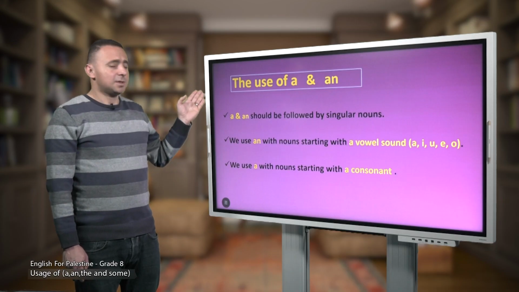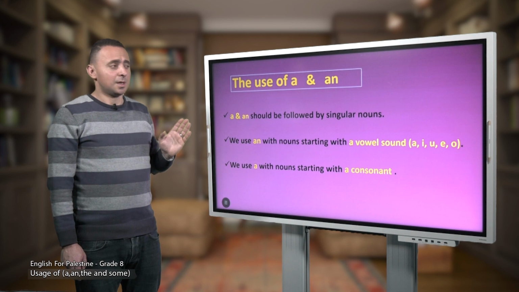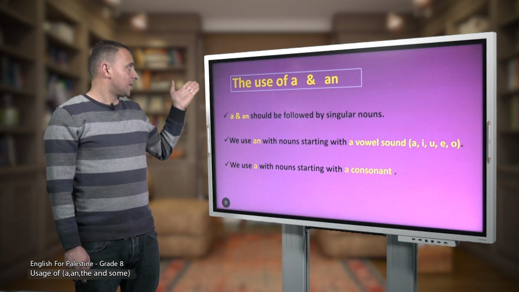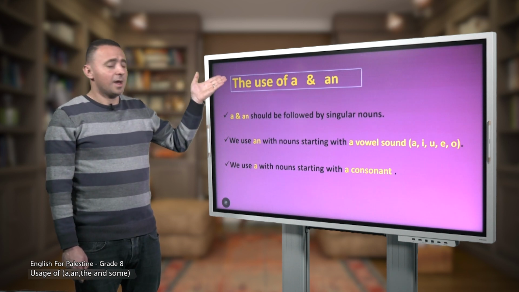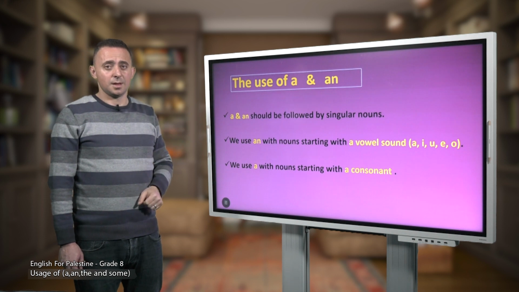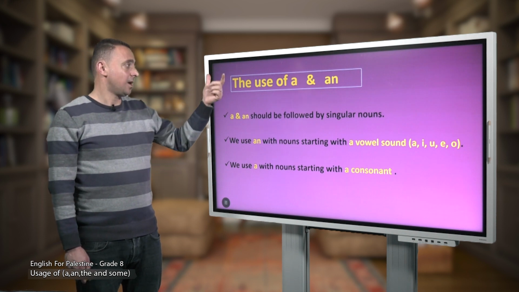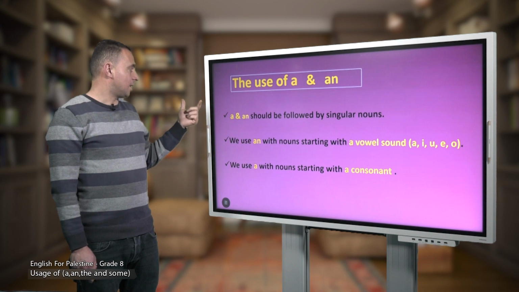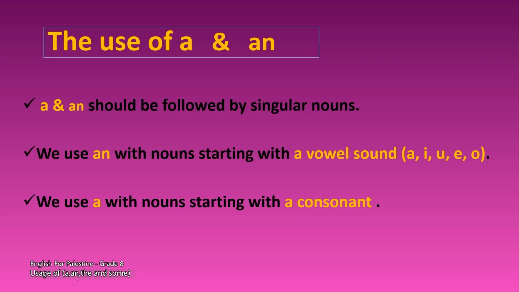Now, based on what you have just seen, let's have a look at the use of a and an. Again, what about the use of a and an? 1. A and an should be followed by singular nouns. Again, a and an should be followed by singular nouns, right?